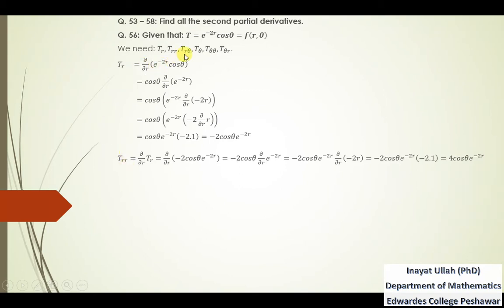Now we need tr theta. So tr is here. We need to find the partial derivative of tr with respect to theta.